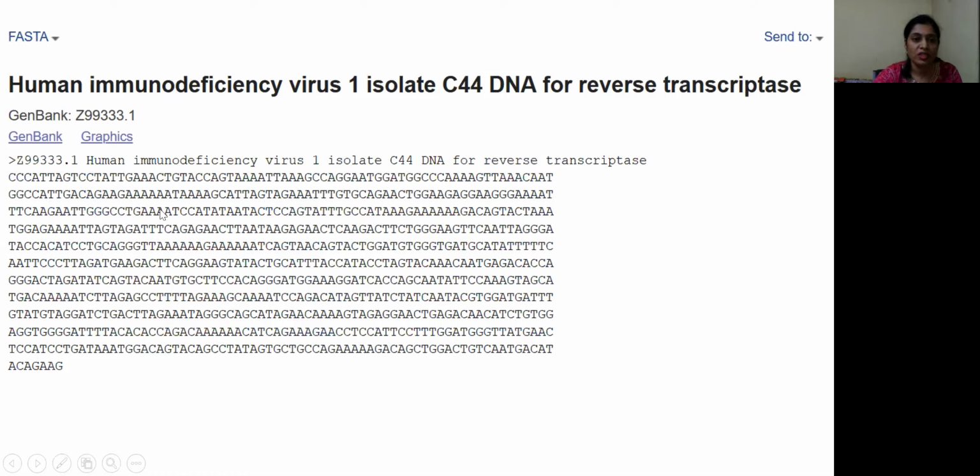So this is how the FASTA format of the sequence looks, in which you need to retrieve the sequences from the databases when you do any analysis using any type of bioinformatics tools. FASTA is a standard sequence format in which the sequence needs to be provided for most of the bioinformatics tools as an input sequence.